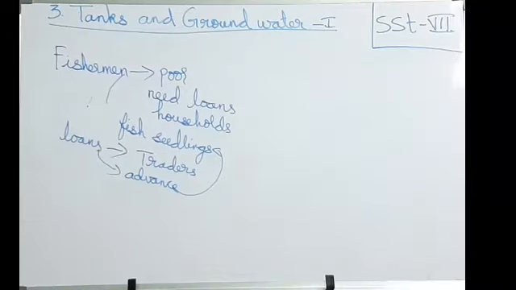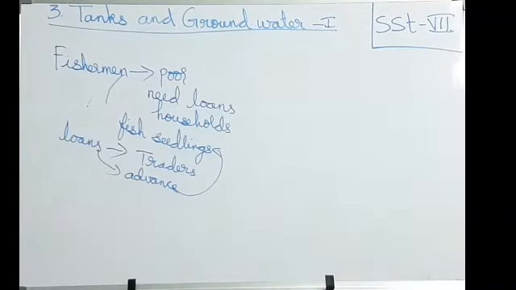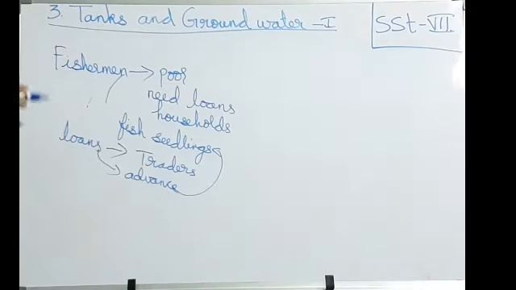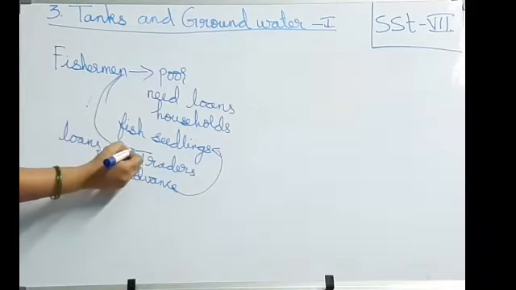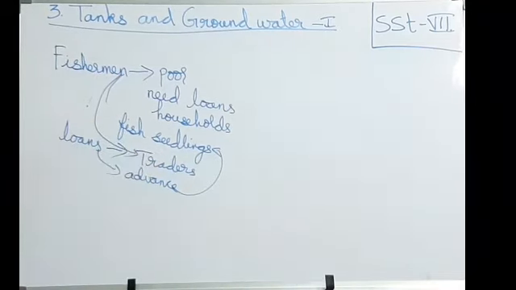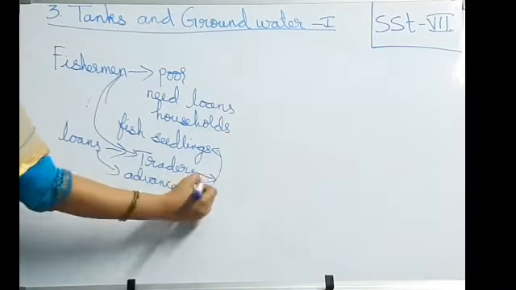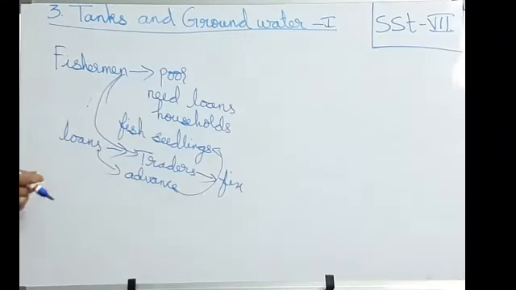Even when they borrow the loan from the trader, this trader only will take care of the fish seedlings also. He will buy them, put them into the tank and take care of the fish. After fishing, these fishermen have to sell their fish to the traders only. And the rate will also be fixed by the traders only. In this way, the fisherman will not get a profit.